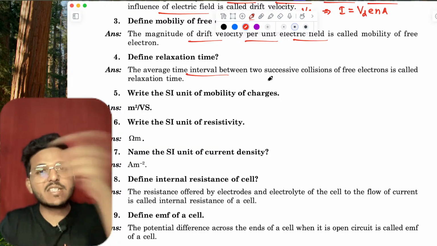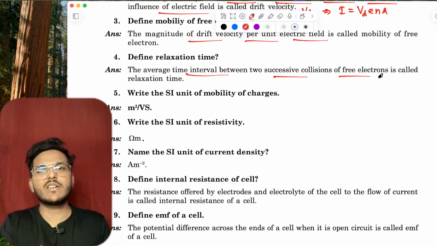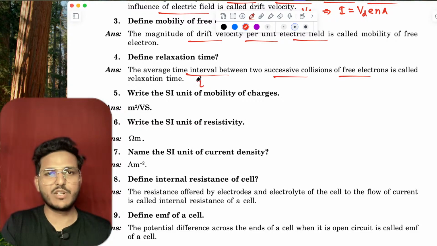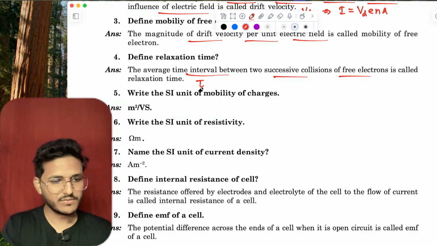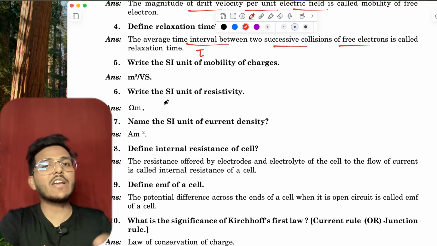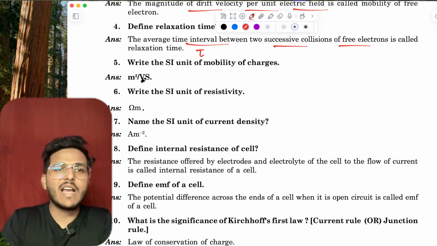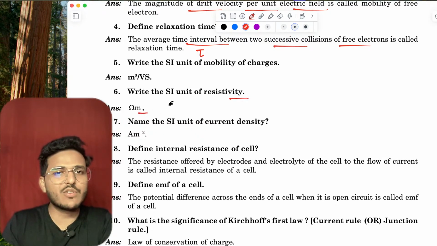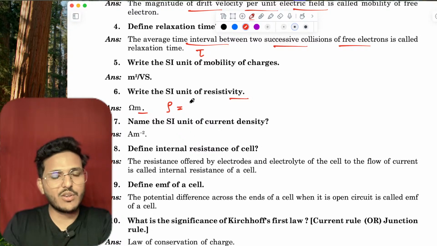Come to the average current density. J equals I upon A, where I is the current and A is the area of cross section. What is this? This is the average velocity of mobility, the magnitude of the average velocity with which electrons drift in a conductor under the influence of an electric field. Define current density. Rho equals the average current density.